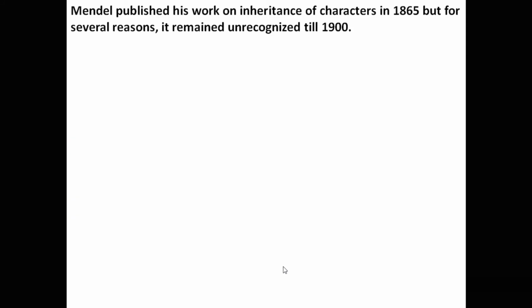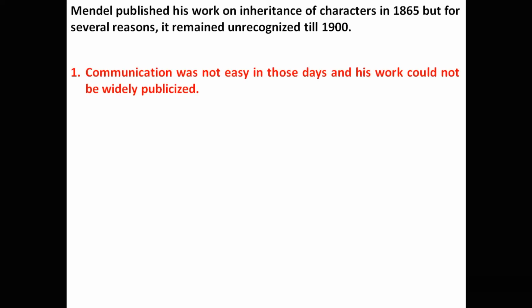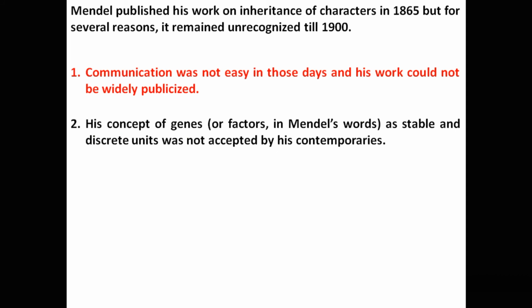Mendel published all his work on inheritance of characters in 1865, but for several reasons it remained unrecognized till 1900. So let us discuss why Mendel's work remained unrecognized for so many years. Firstly, communication was not easy in those days and his work could not be widely publicized. Secondly, his concept of genes or factors, in Mendel's words, as stable and discrete units was not accepted by other scientists of his time.